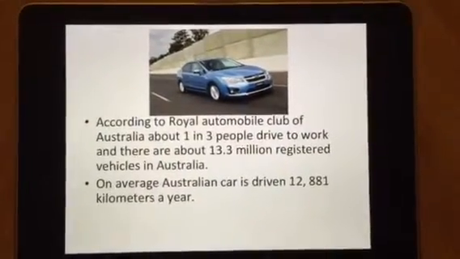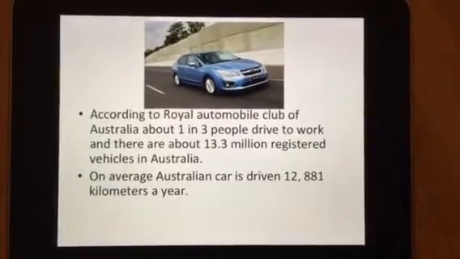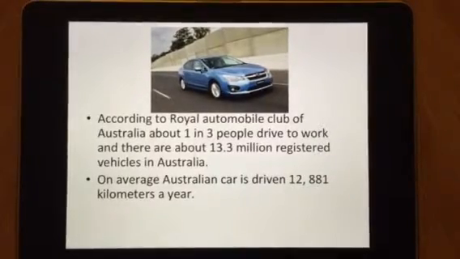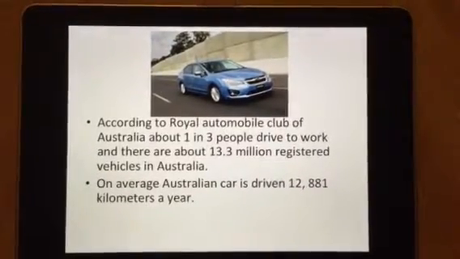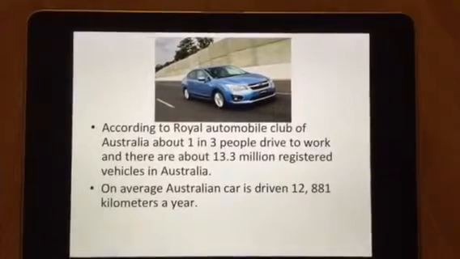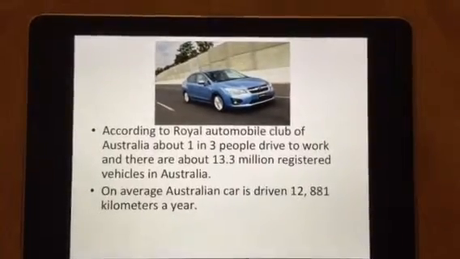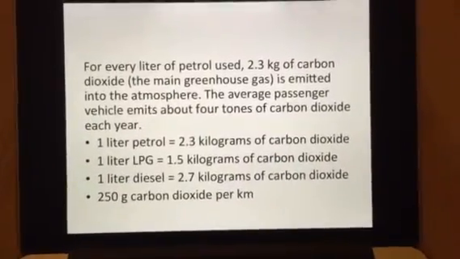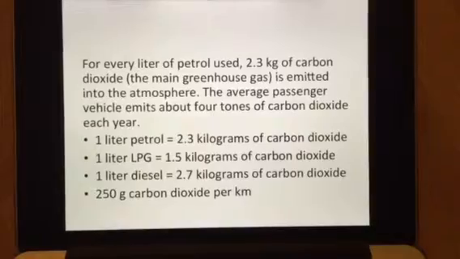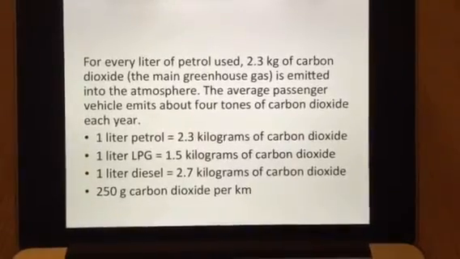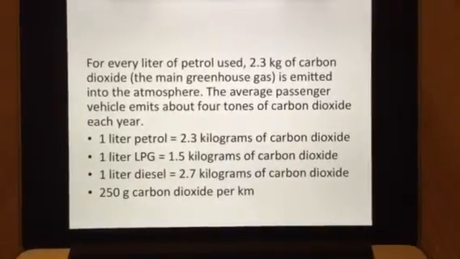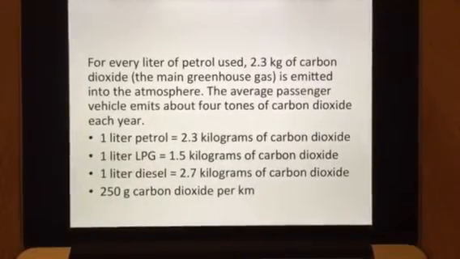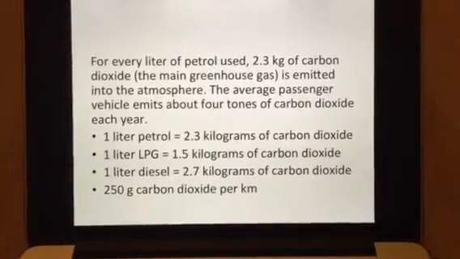According to the Royal Automobile Club of Australia, about 1 in 3 people drive to work, and there are about 13.3 million registered vehicles in Australia. On average, an Australian car is driven 12,881 kilometres a year. For every litre of petrol used, 2.3 kilograms of carbon dioxide, which is the main greenhouse gas, is emitted into the atmosphere. And the average passenger vehicle emits about 4 tonnes of carbon dioxide a year.